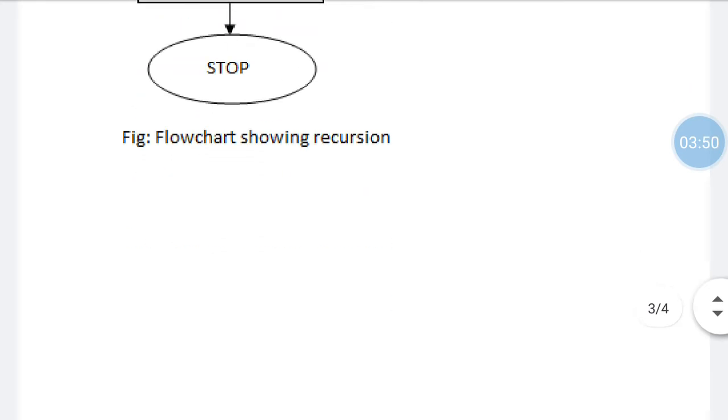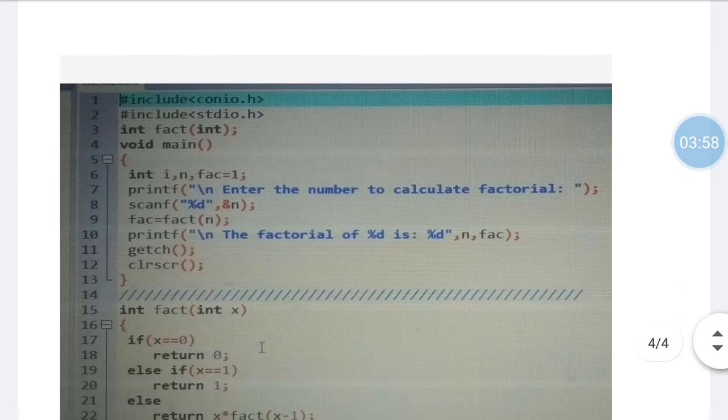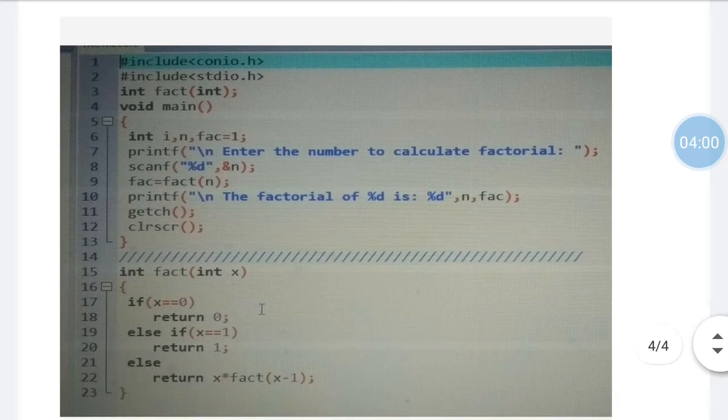So this is a recursive function, and we have a program to understand it. A function calling itself is a recursive function. Here we have the fact function, which takes an integer as a parameter and returns an integer value.